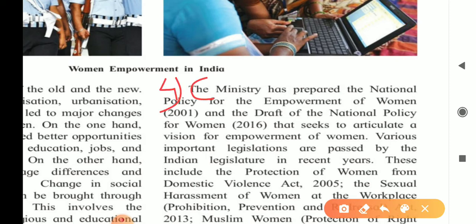The ministry has prepared the National Policy for the Empowerment of Women 2001 and the draft of National Policy for Women 2016 that seeks to articulate a vision of empowerment of women. That is your fourth point.